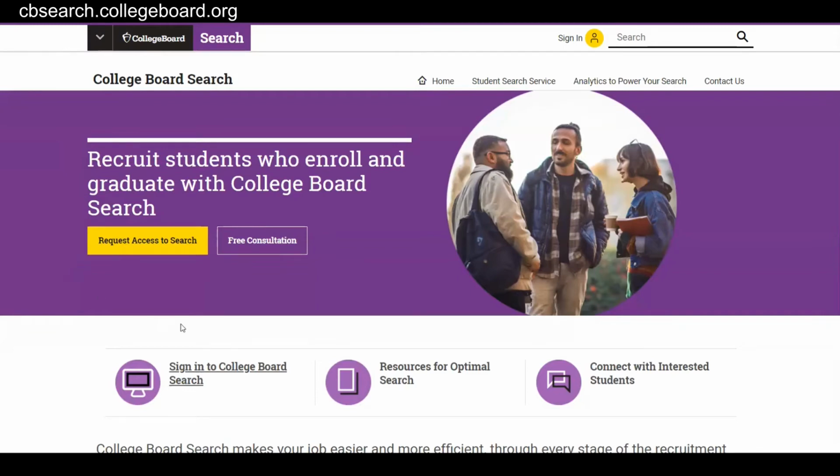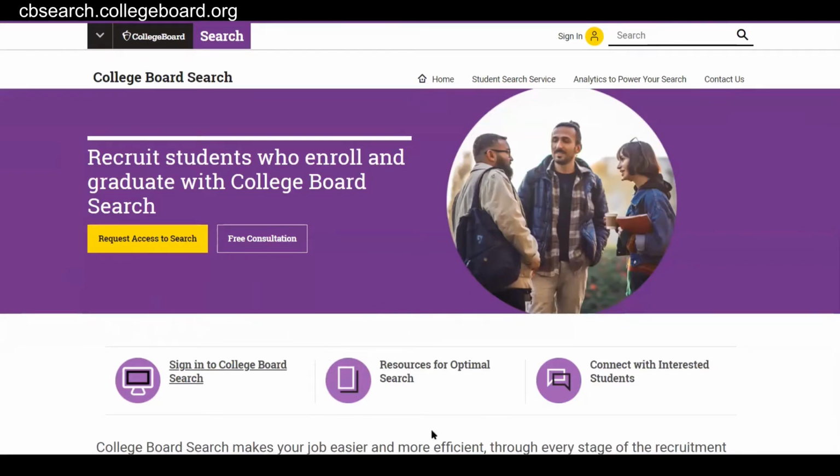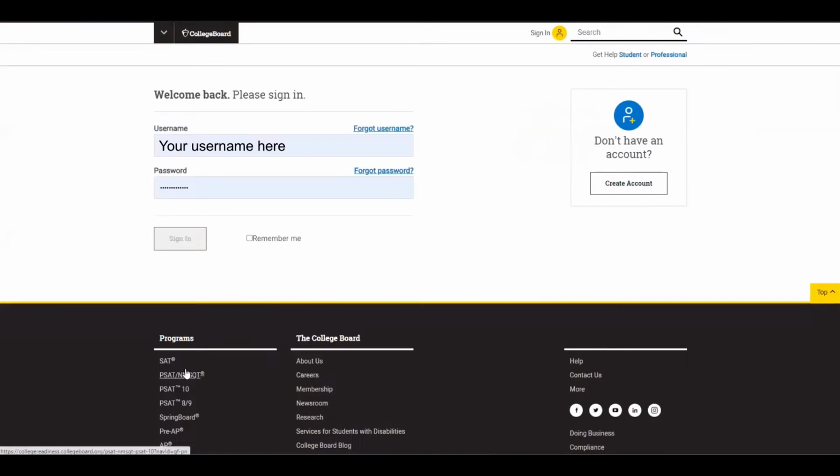From this page, you can sign into College Board Search. You can also access resources for optimizing your work in search, or you can request a free consultation with one of us or one of our colleagues. We'll help you think about search as a solution for your specific goals, and we'd love to connect with you one-on-one. For now, I'm going to click Sign In to College Board Search.